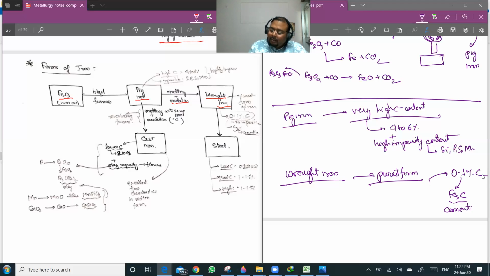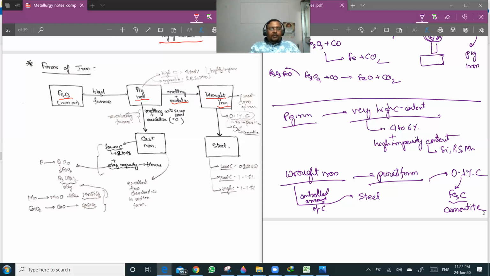So cementite is a combination of iron and carbon, like ferric carbide. In this wrought iron we can add a controlled amount of carbon to get steel.